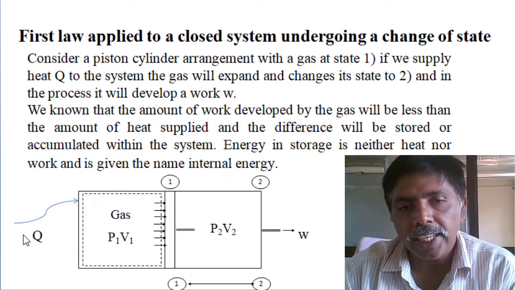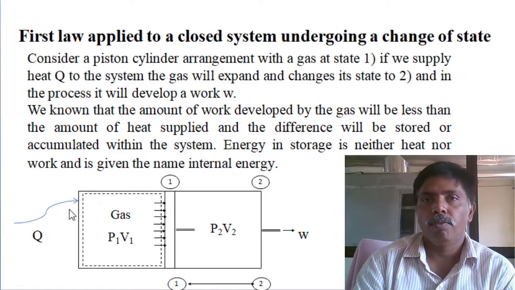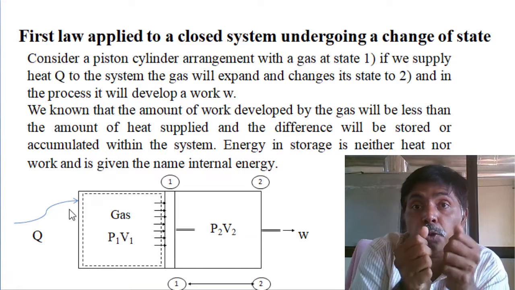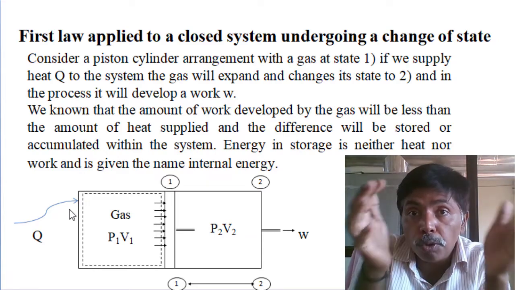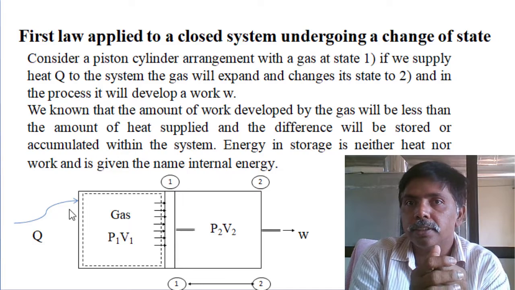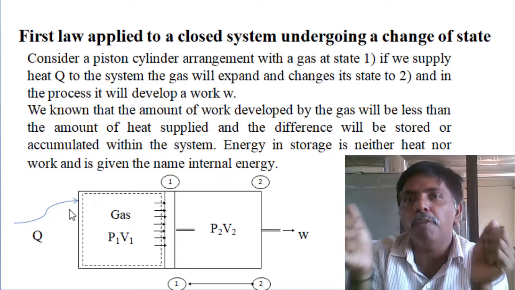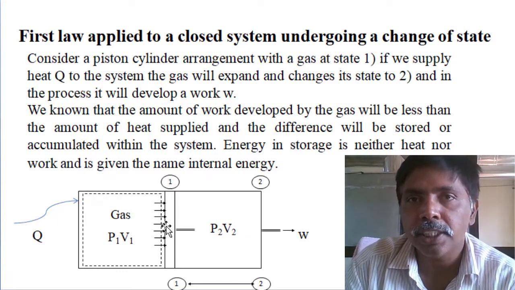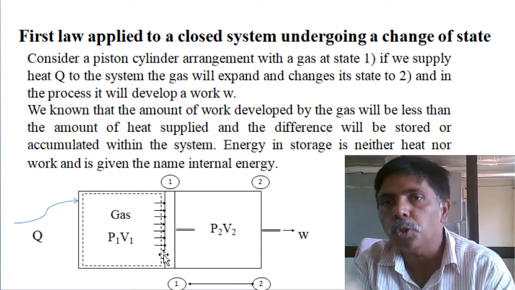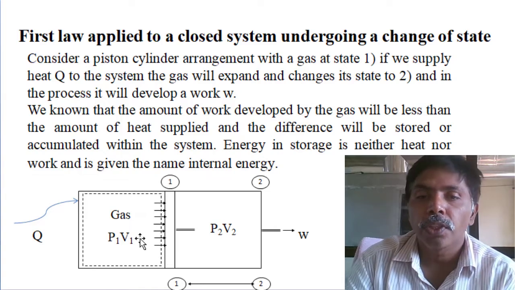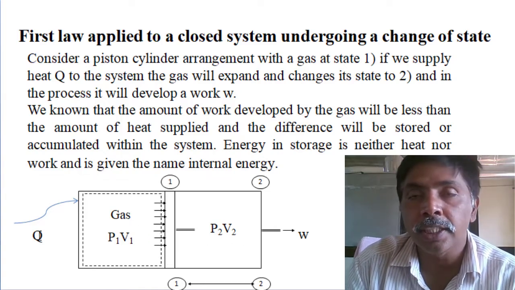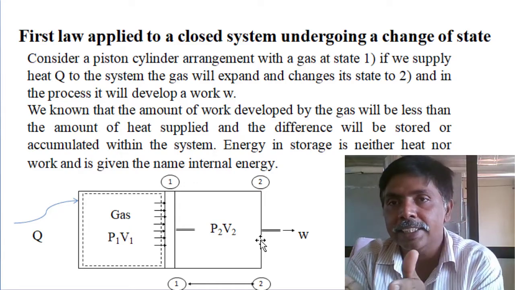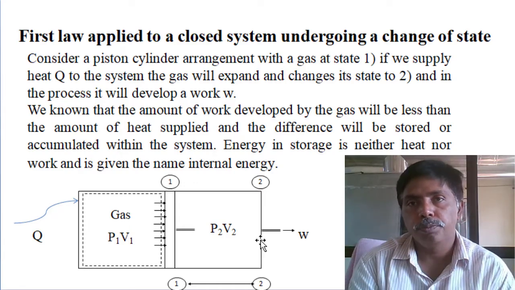Next, once I supply heat, the fluid will absorb the heat and expand. There is no mass flow; it is a controlled mass, a closed system. The expansion of the fluid will take place. How will it expand? Only the piston, the only moving boundary, moves to change the volume. Based on the heat supply, it will move to the second position. At that condition we have the second state, P2, V2.